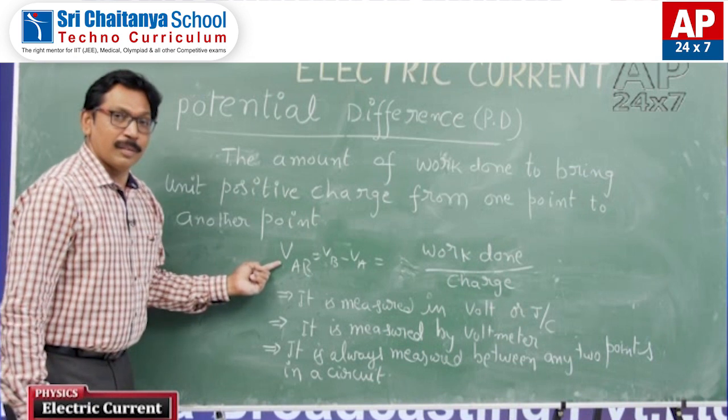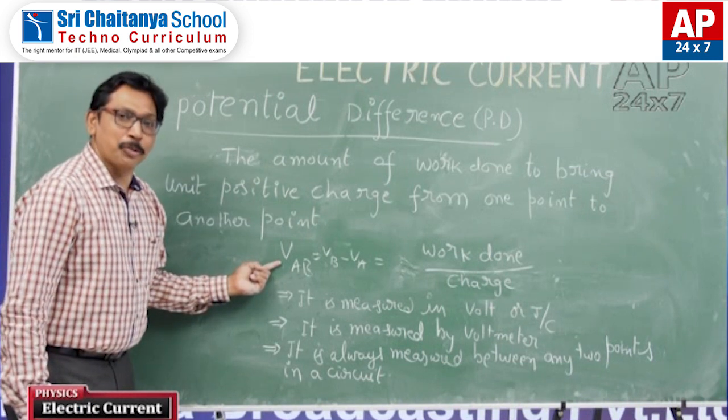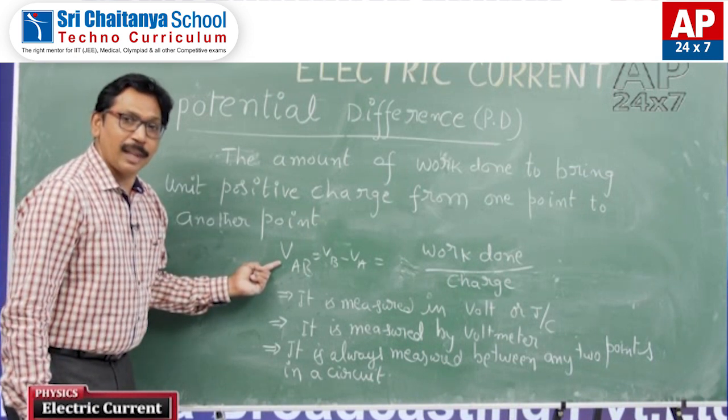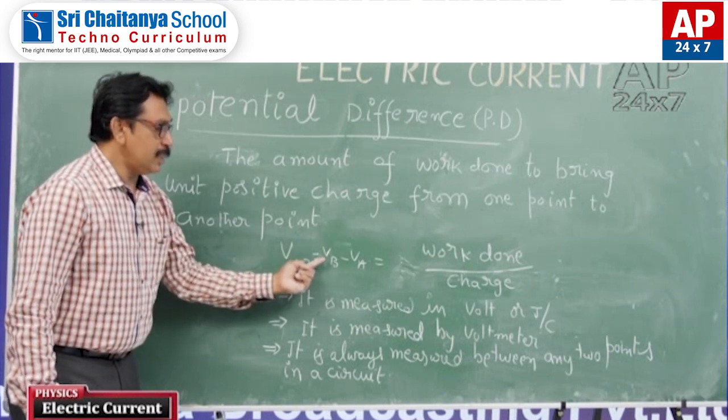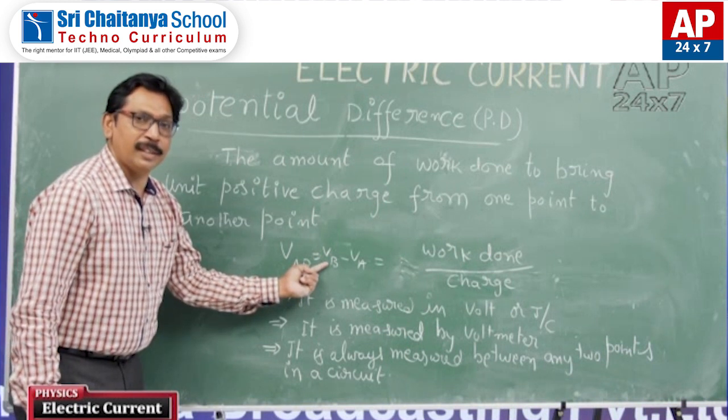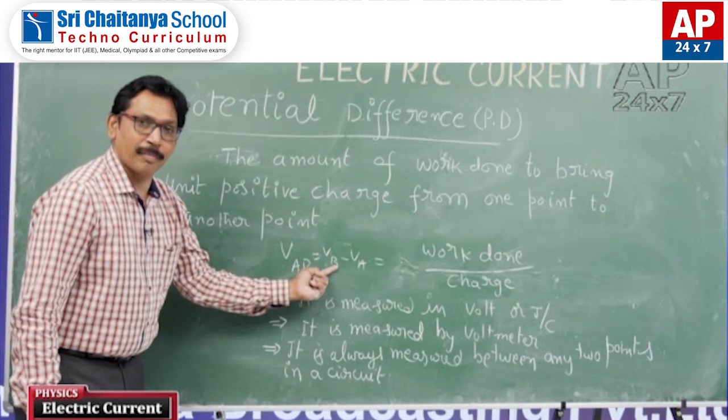Here I am taking the 2 points as A and B. At point B, the potential is VB.